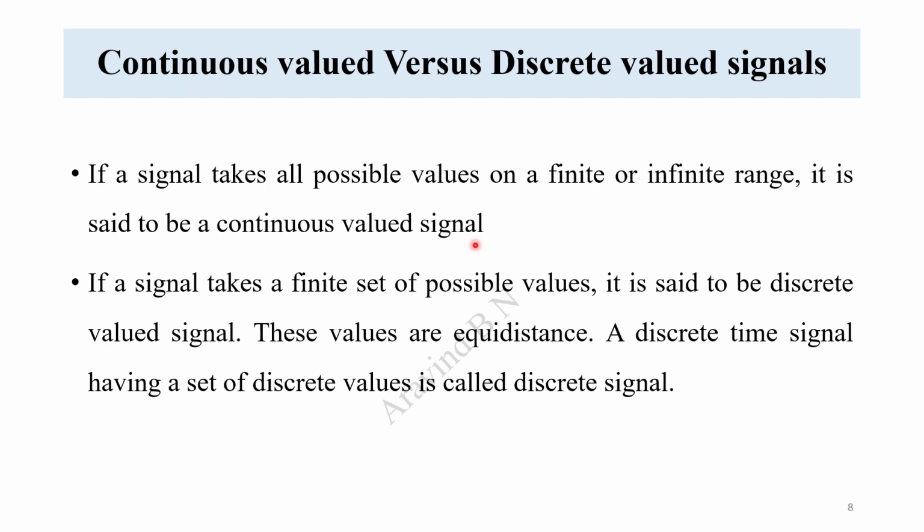At any instant of time, we can have an amplitude of the signal. That can be a finite length or infinite length. Now, if a signal takes a finite set of possible values, it is said to be a discrete valued signal. These values are equidistant. A discrete time signal having a set of discrete values is called the discrete signal, right? This is already shown in the previous example.